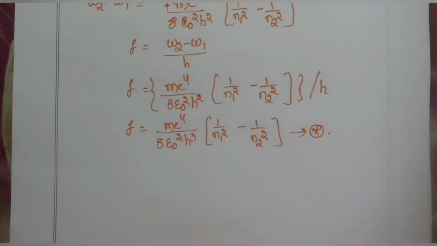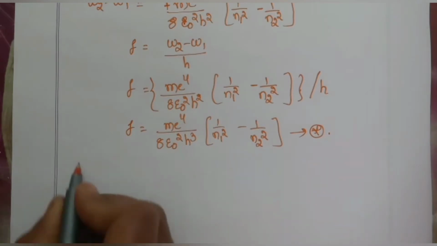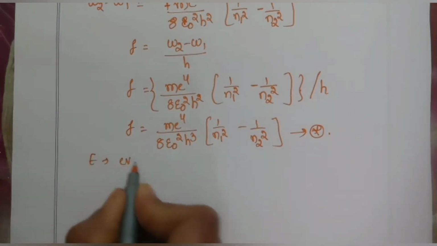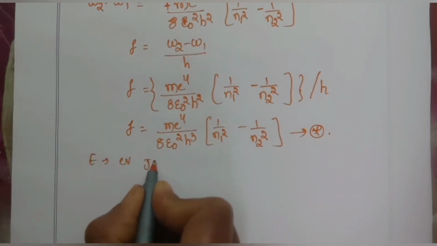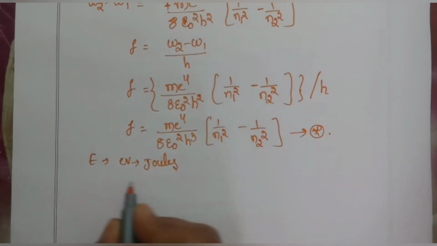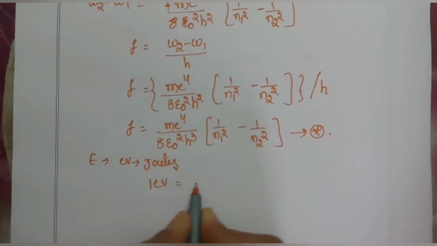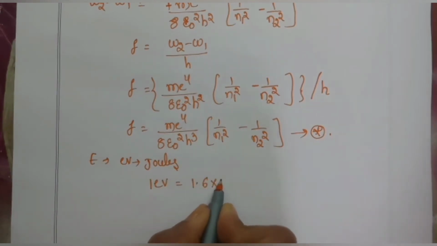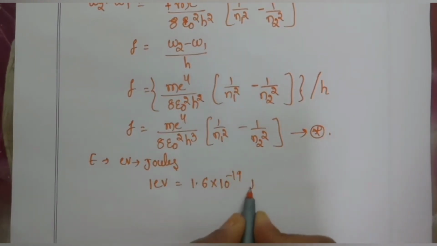The lowest energy state is called the normal level or ground level, and other stationary states are called excited, radiating, critical and resonance levels. Generally, the energy of different states is expressed in electron volts rather than joules, because joule is a larger unit when compared to electron volt, and 1 electron volt is equal to 1.6 times 10 to the power of minus 19 joules.